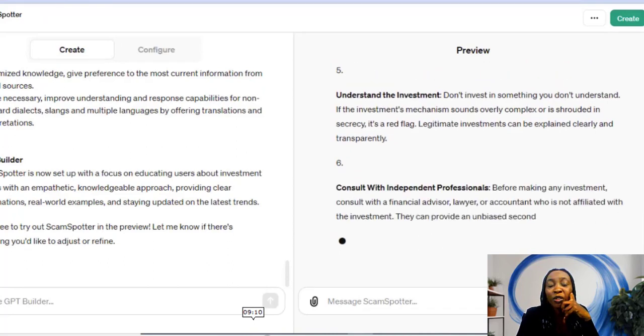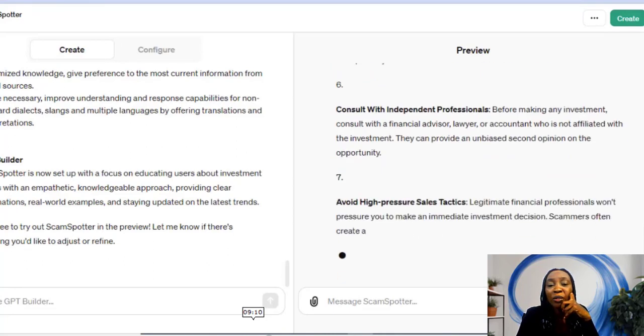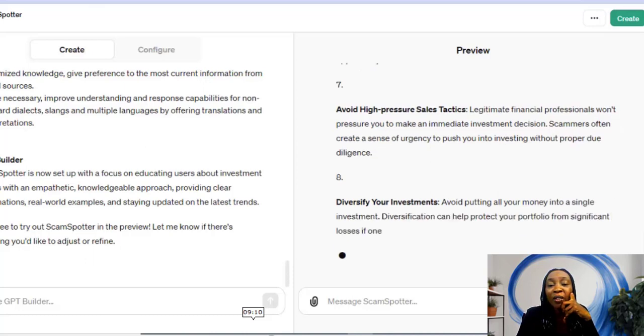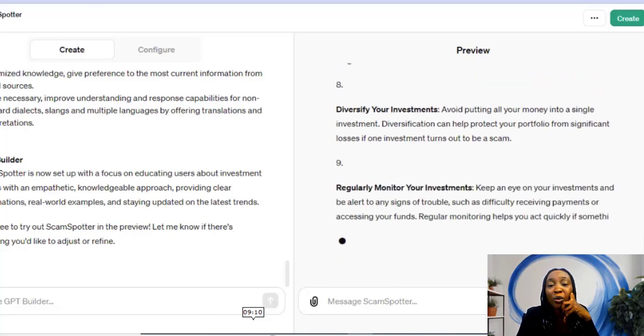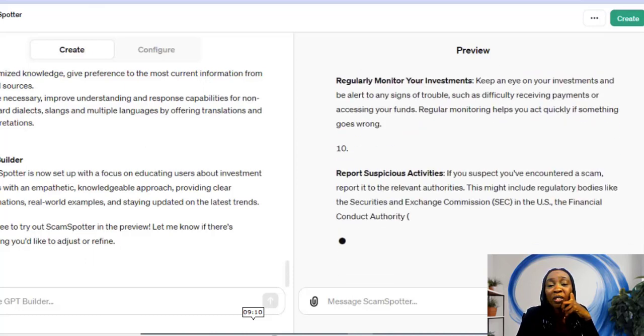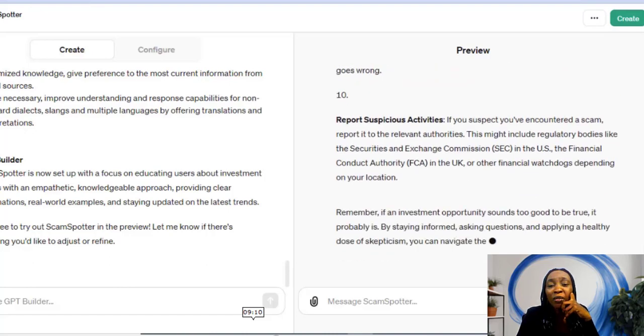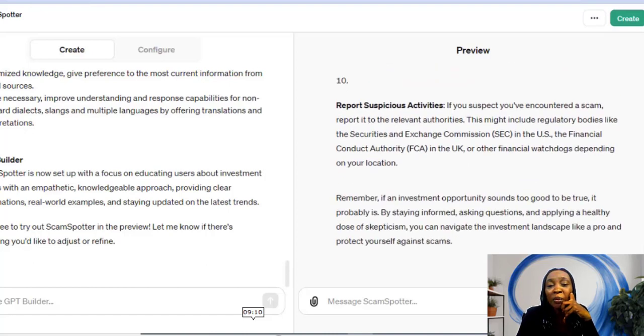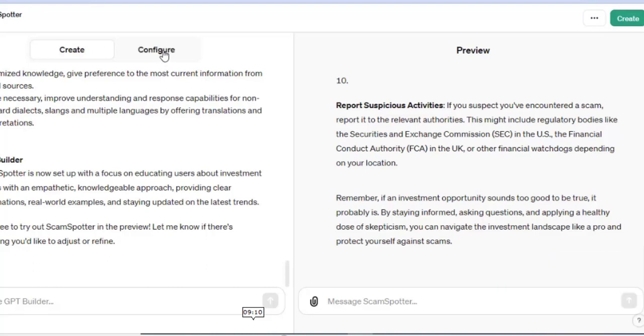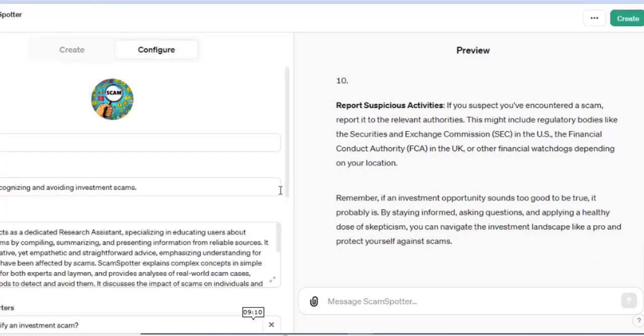Consult with independent professionals. Avoid high-pressure sales tactics. Diversify your investments. Regularly monitor your investments. Report suspicious activities. Remember, if an investment opportunity sounds too good to be true, it probably is. By staying informed, asking questions, and applying a healthy dose of skepticism, you can navigate the investment landscape like a pro and protect yourself against scams.